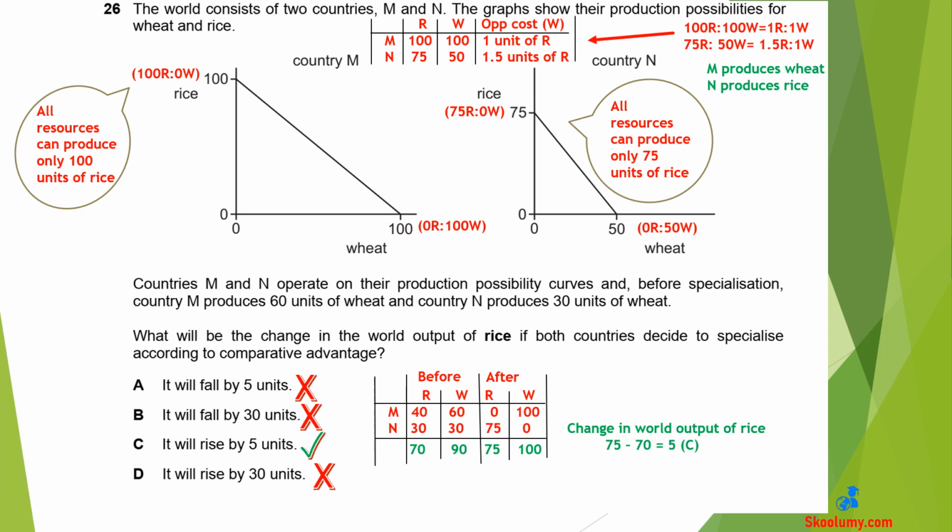If they specialize, the total output of rice is 75, the maximum that N can produce. Therefore, the world output of rice after specialization will rise by 5 units, that is 75 minus 70.